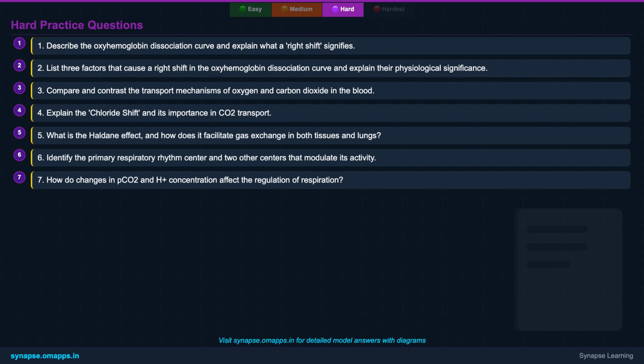5. What is the Haldane effect, and how does it facilitate gas exchange in both tissues and lungs? 6. Identify the primary respiratory rhythm center and 2 other centers that modulate its activity. And 7. How do changes in PCO2 and H plus concentration affect the regulation of respiration? These questions demand a thorough understanding of the concepts discussed.